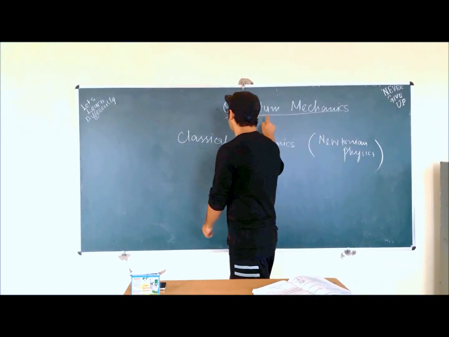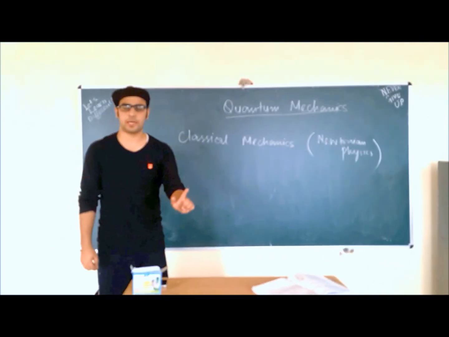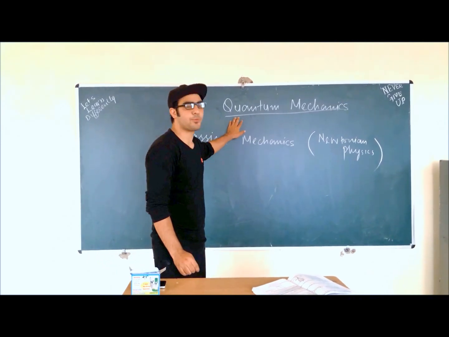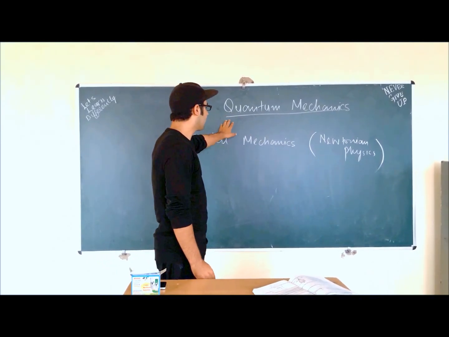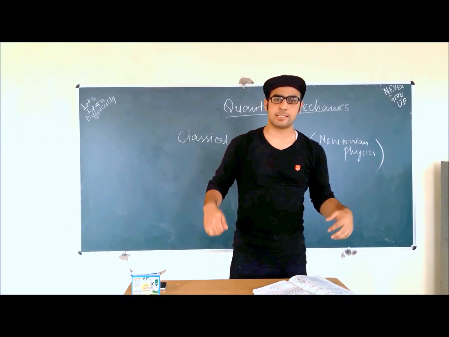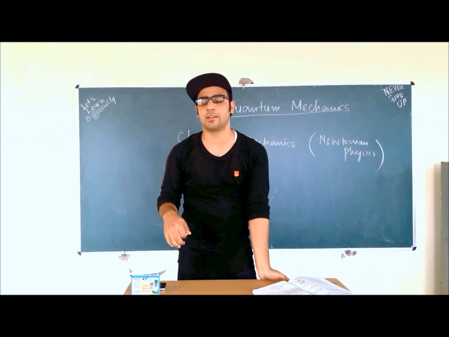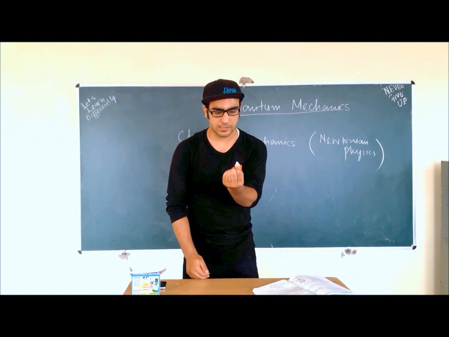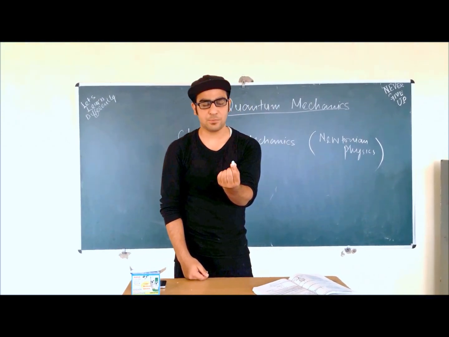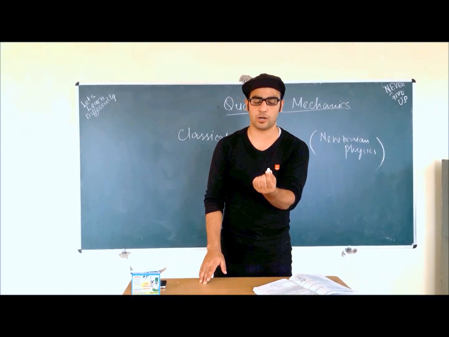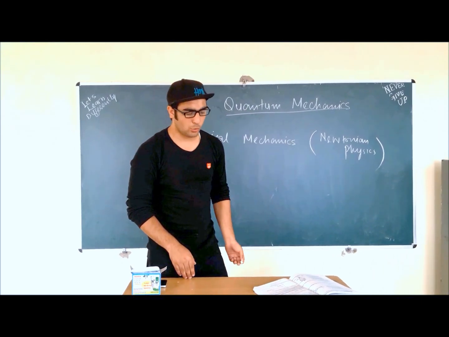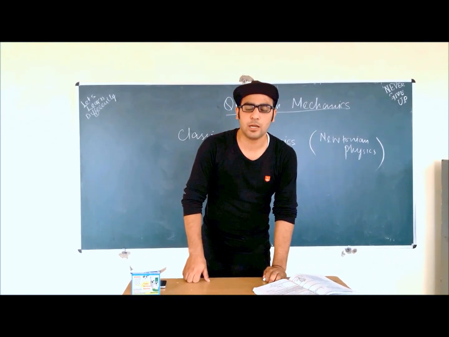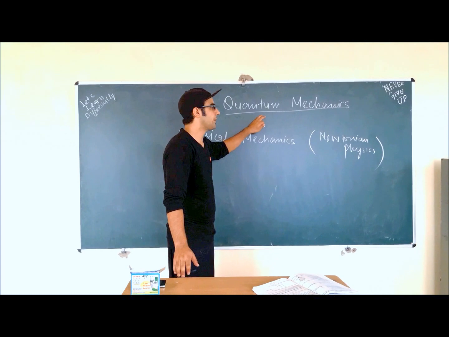So in quantum mechanics, what is the basic concept? The basic concept of quantum mechanics is that it is based on probability. Whatever we do in the world is only possible when there is a certain probability in it. For example, if this is a chalk and somebody asks me whether this is a chalk or not, I will say there is a probability that it is a chalk. I am not sure about it. So anything that involves probability will be defined under quantum mechanics.